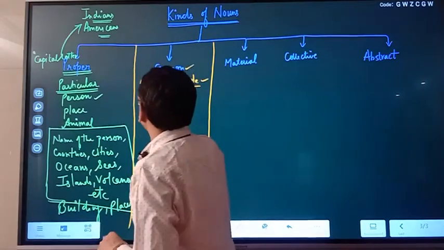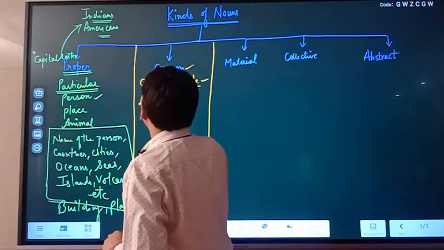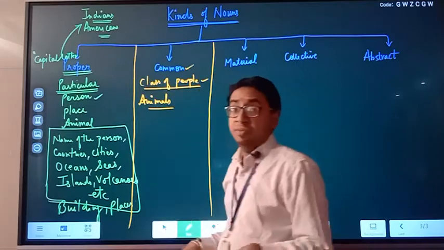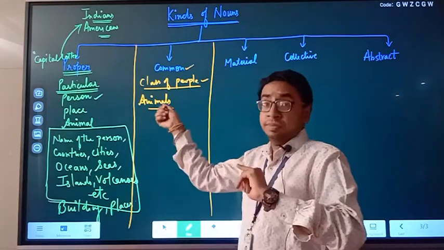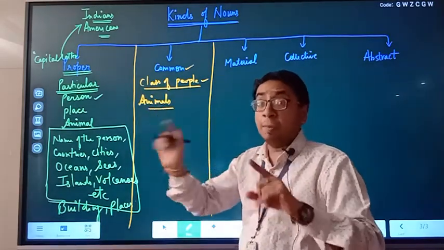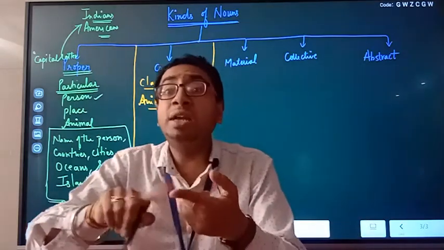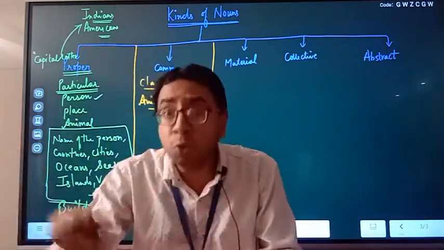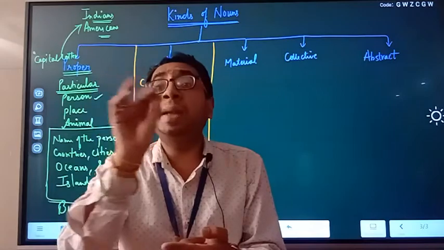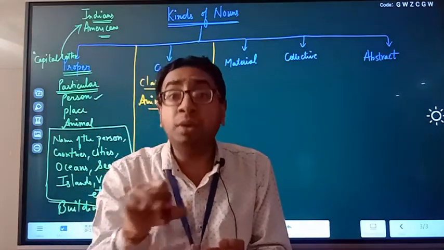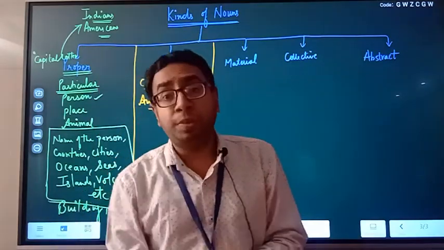Animals. Fox, elephants. We are not naming them, just a common group. But if I say Tolu, my dog, is my pet, then Tolu becomes a proper name, particular. So that becomes proper. Are we clear?